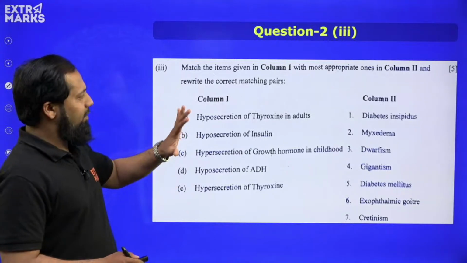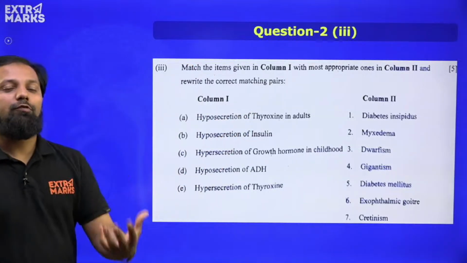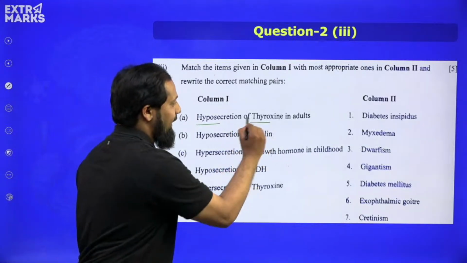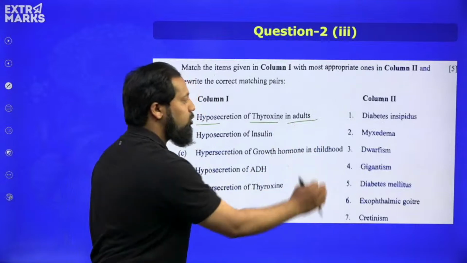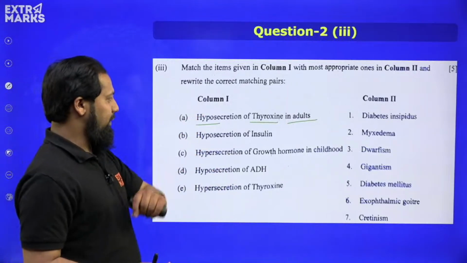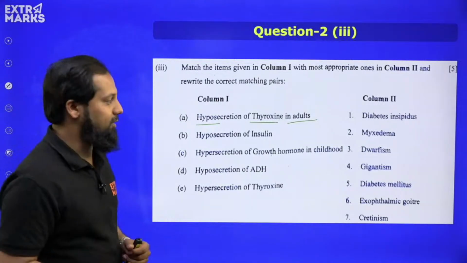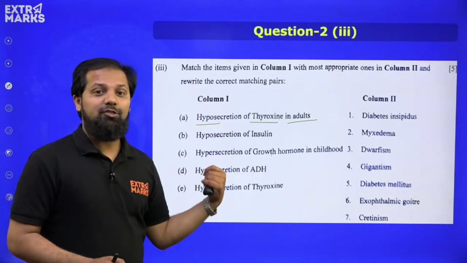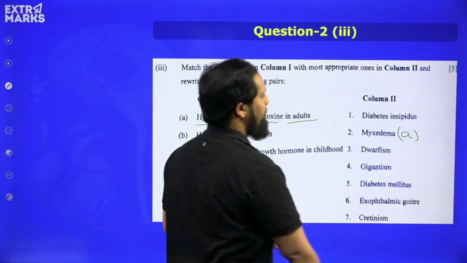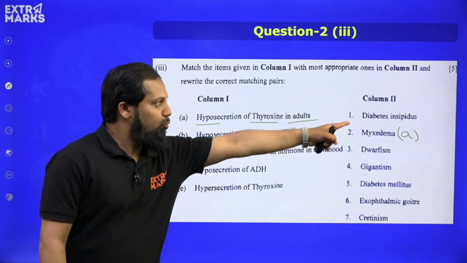So here we have a very simple question wherein we have been given the names of the hormone and how much of it is being produced. In the first one we have hyposecretion of thyroxine in adult. The age group is also mentioned because the name of the disease will differ based on the age group, right? Hyposecretion of thyroxine means thyroxine is produced in less quantity, and when this is the case the answer should be myxedema. So the first one, that is A of column 1, will be 2 of column 2.